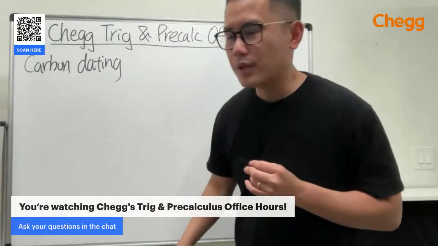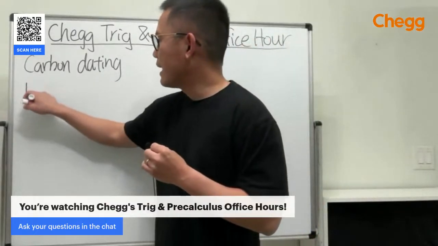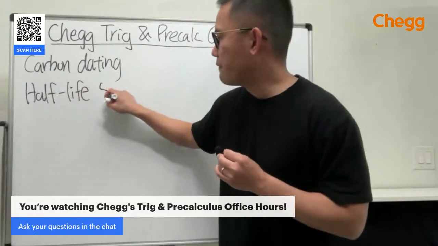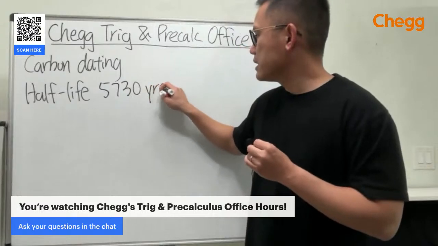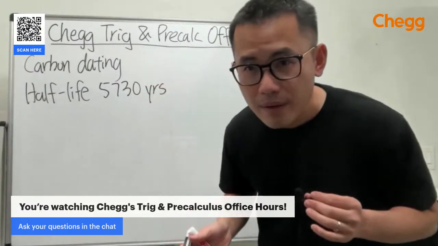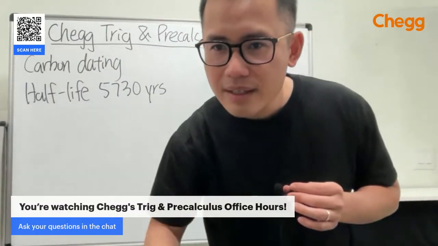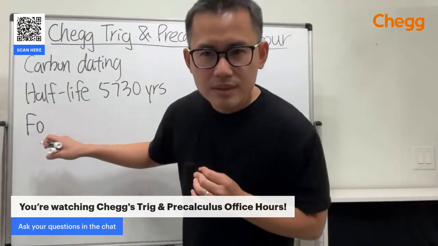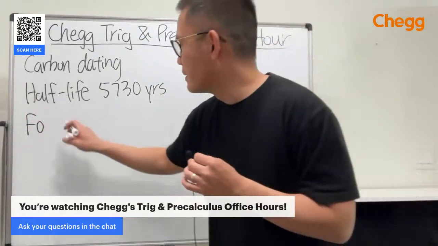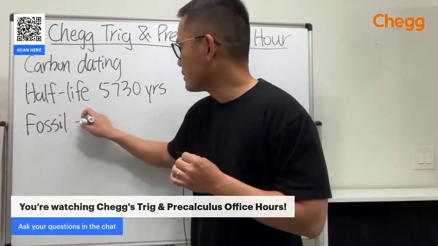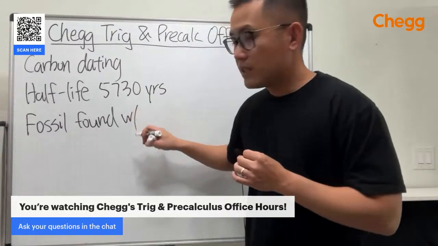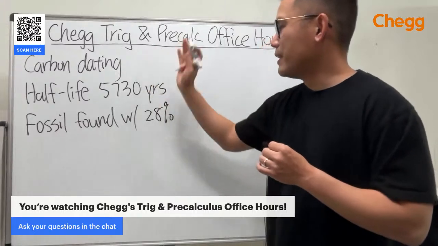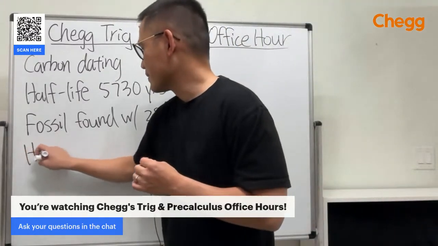And we know carbon, so I will just write this down. We know that half-life is 5730 years. And then today you just find a little carbon. Fossils, let me just write this down. Fossils found with 28% of carbon left. So how old is the fossil?